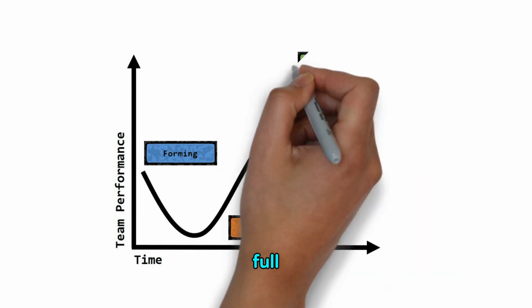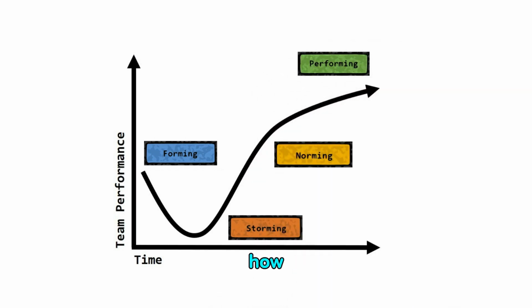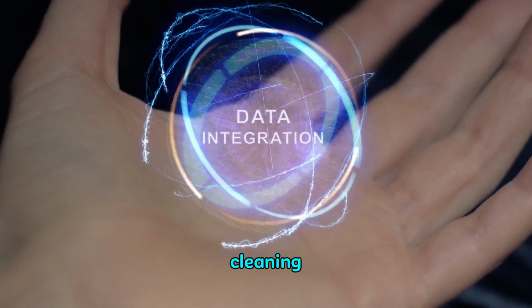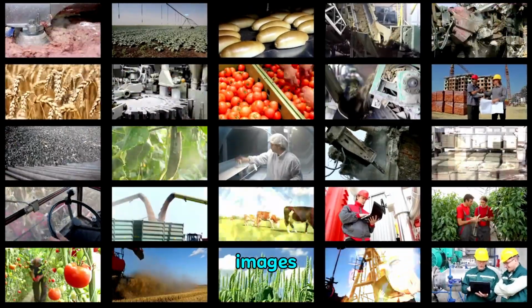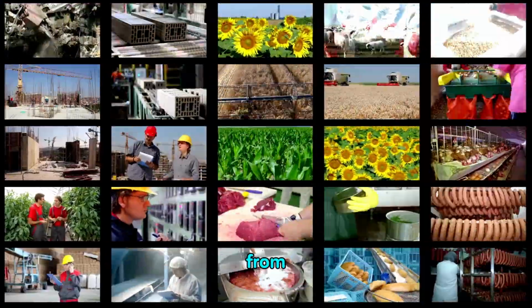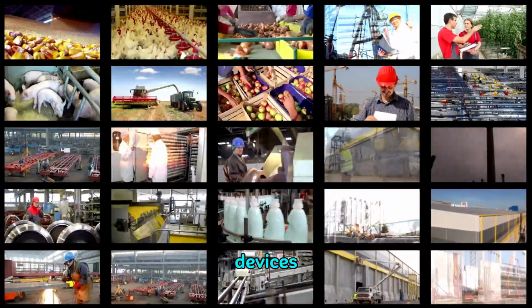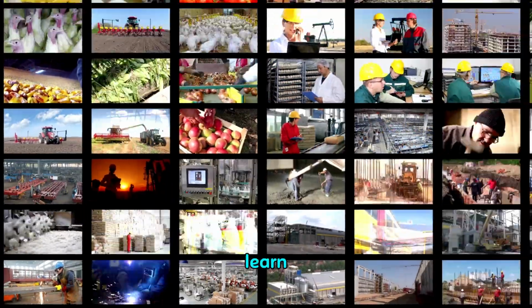Let's walk through the full AI training pipeline to see how it all fits together. So, what exactly does data cleaning involve? This could be images scraped from the web, text from social media posts, or sensor readings from IoT devices, whatever your AI needs to learn from.